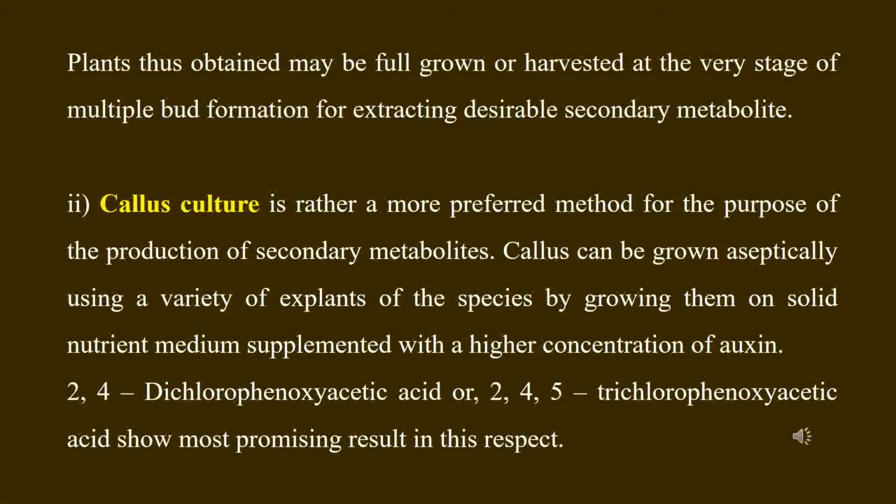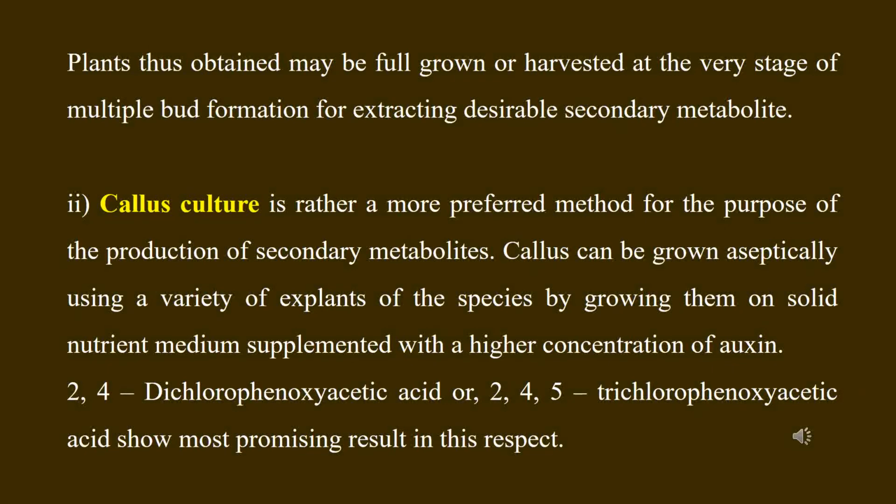In case of callus culture, callus may be grown from a variety of explants. Depending on species, different explants may show efficacy in production of callus.